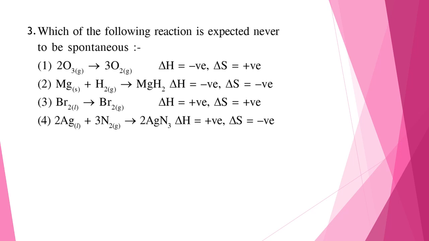Question 3. Which of the following reactions is expected never to be spontaneous? Now we know that delta G is equal to delta H minus T delta S. So if delta H is always positive and delta S is always negative, then for any value of T, delta G will always be positive, therefore it will never be spontaneous. So this condition can be seen in option 4. So the correct answer is option 4.